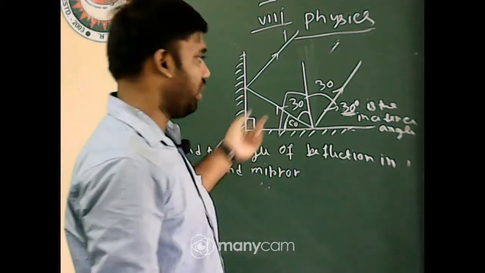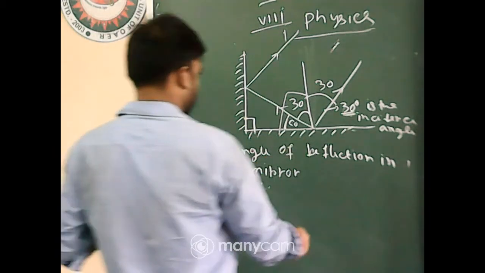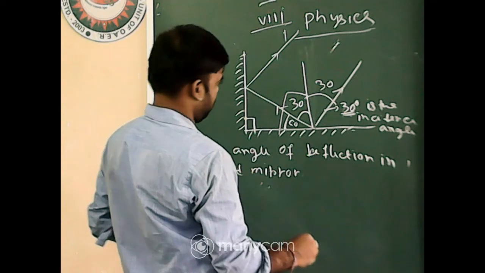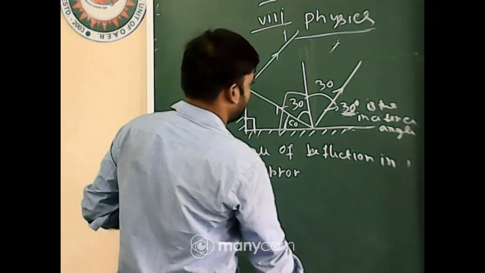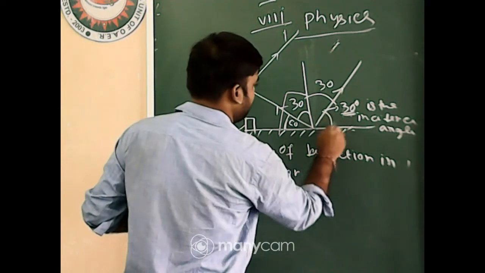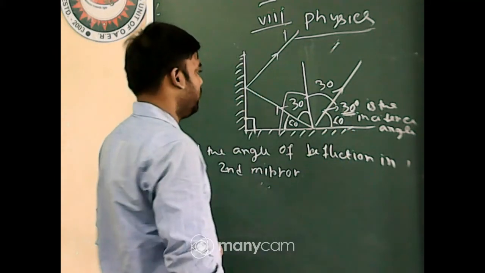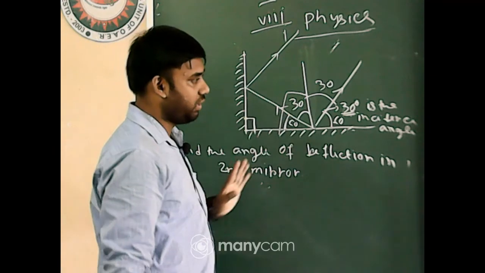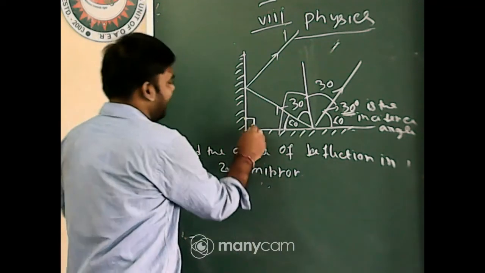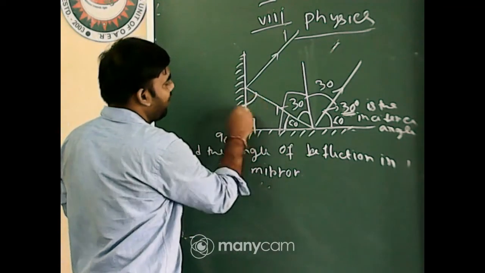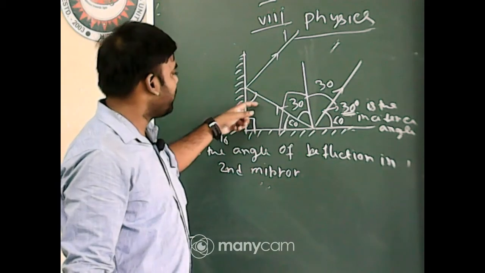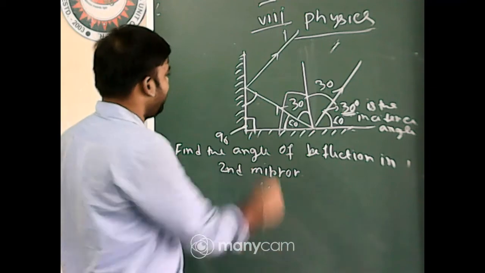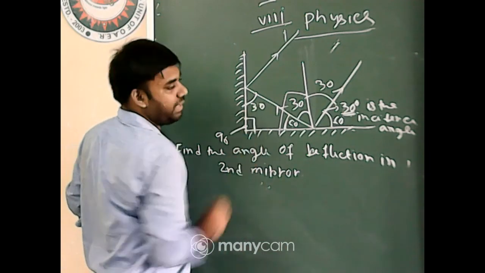The sum of all angles in a triangle is 180 degree. Then 30 plus 30, 60, 60 plus, oh sorry, it is 60 degree. So it is also 60. 60 plus 30, 90. Now it is 90 degree. What will be the value of this angle? It is 90, it is 60, then it will be 30 degree.